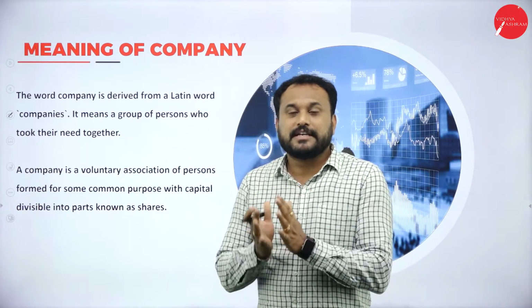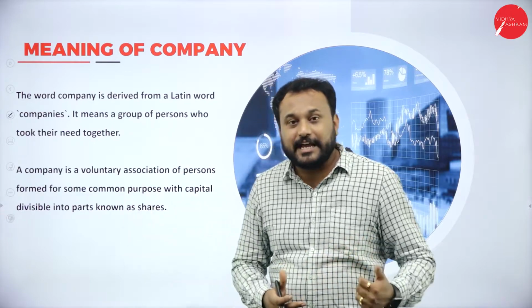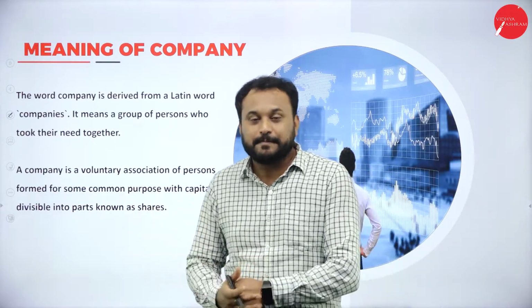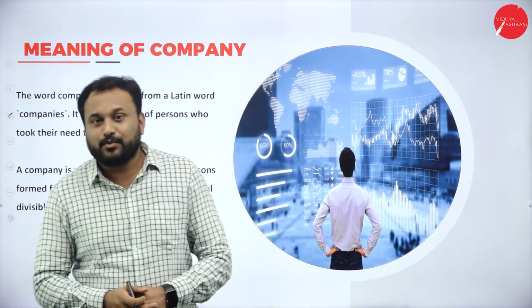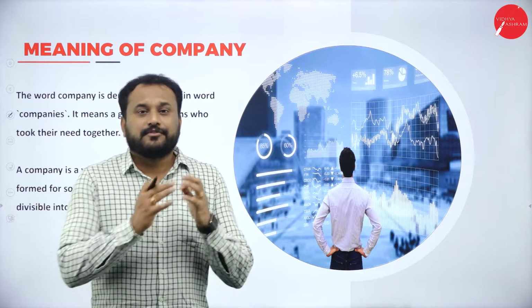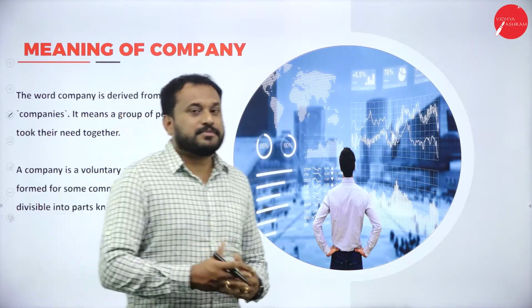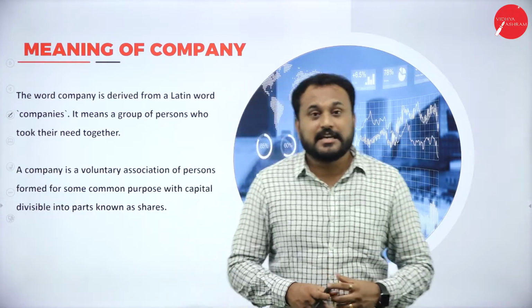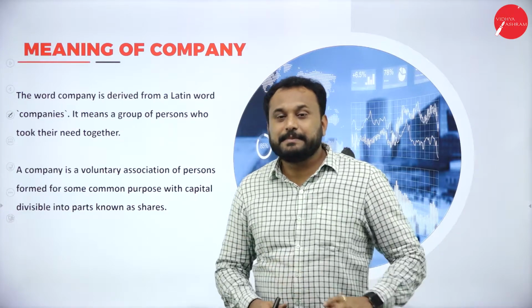So here it goes for a long run, perpetual succession. Members can die, but company remains alive. And lastly, we have one beautiful feature which is in all the other forms of business, that is called limited liability. Company has something called limited liability.